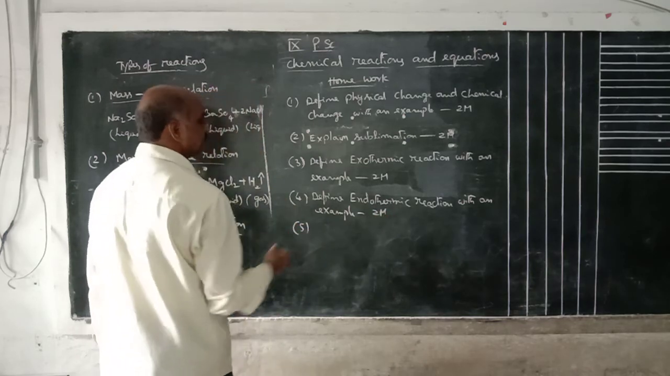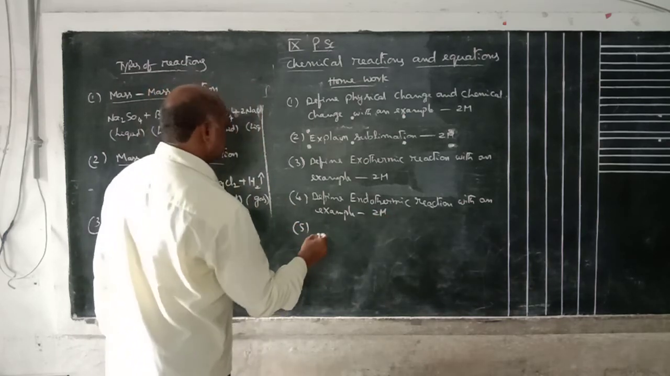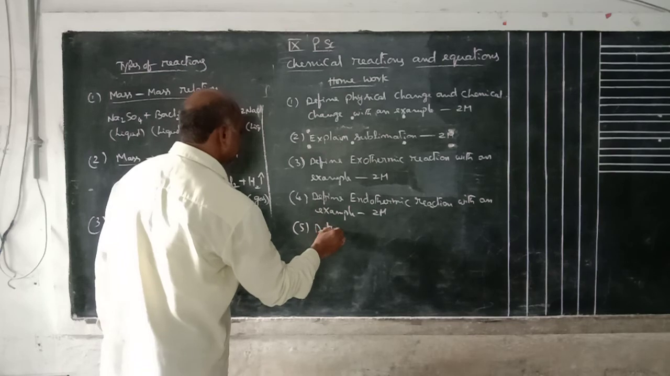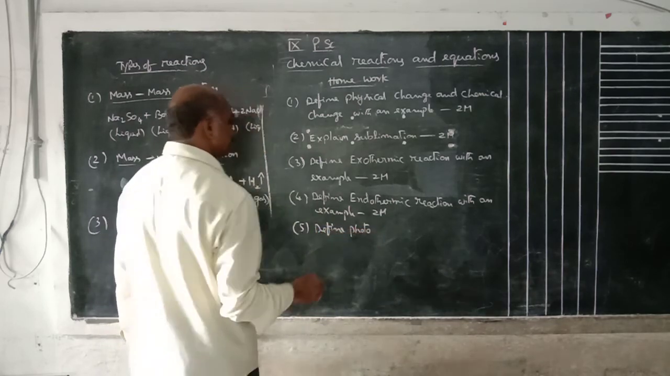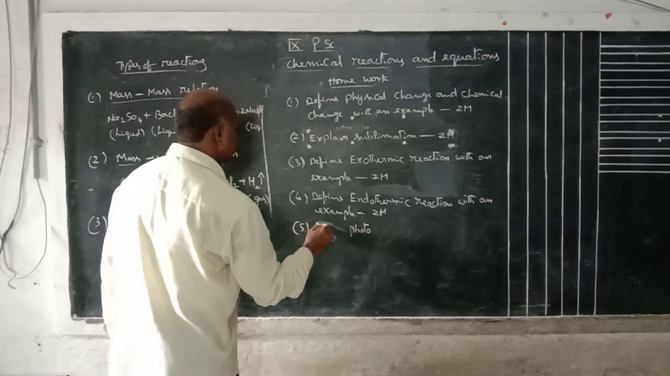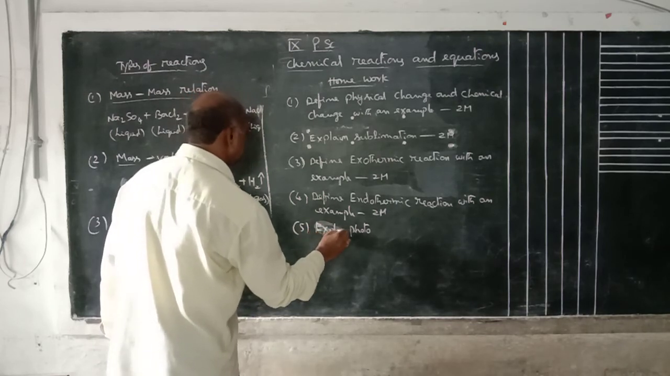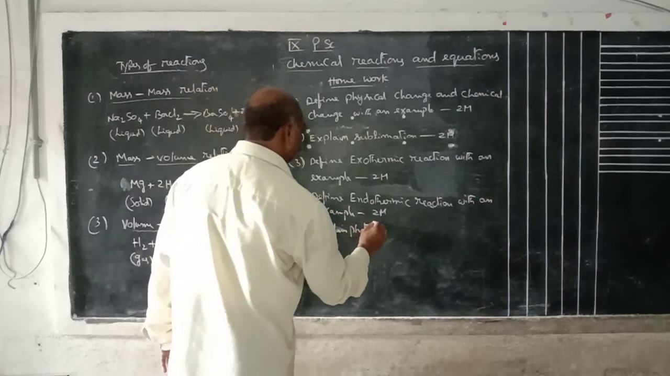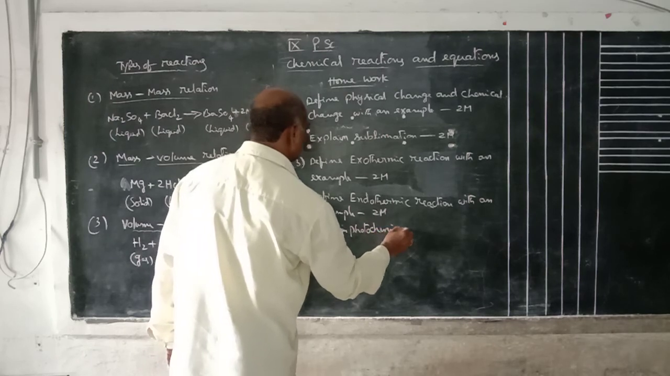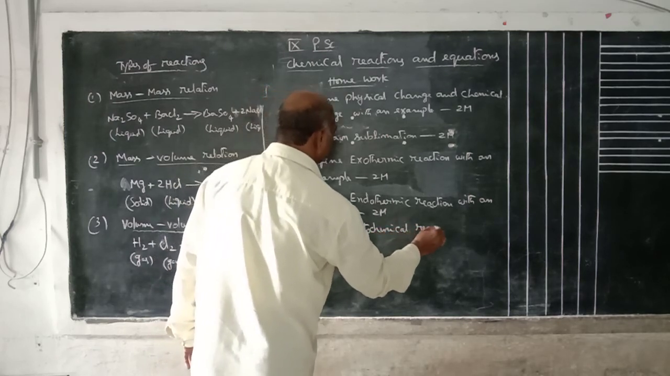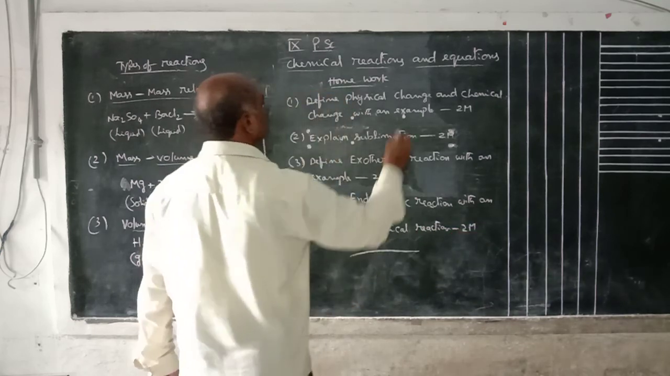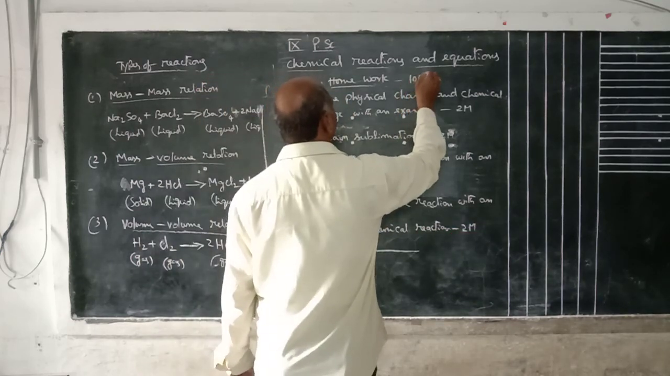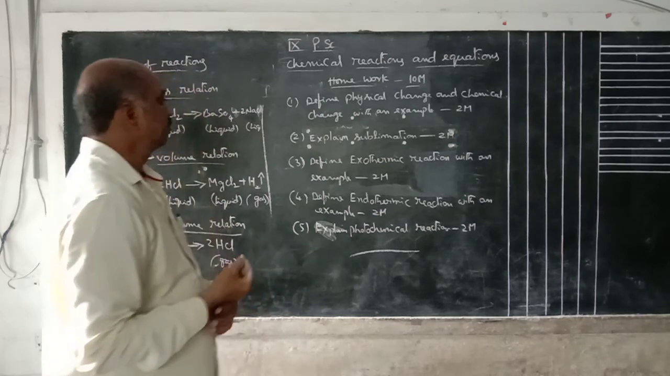Fifth question is define photochemical reaction. Explain photochemical reaction. That is also 2 marks. Total 10 marks. They are very simple questions.